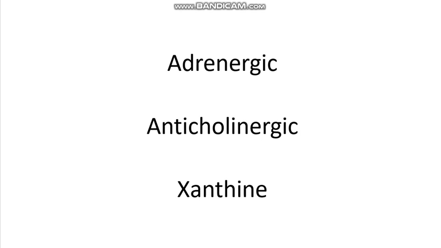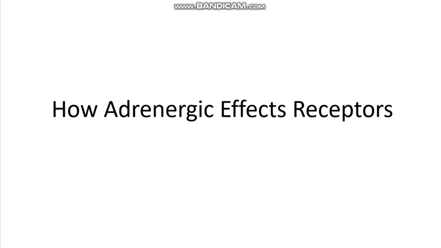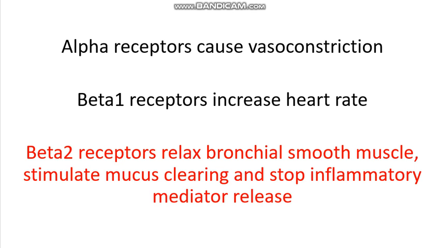Three types of bronchodilators are adrenergic, anticholinergic, and xanthine. Adrenergics are also known as beta agonists and front-door bronchodilators. They are the most common inhaled aerosols, and they actively affect receptors in small airways. How do adrenergics affect receptors? In alpha receptors they cause vasoconstriction. In beta-1 receptors they increase the heart rate. In beta-2 receptors they relax the bronchial smooth muscle, stimulate mucus clearing and stop inflammatory mediator release.